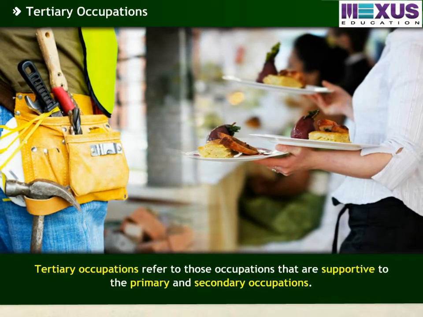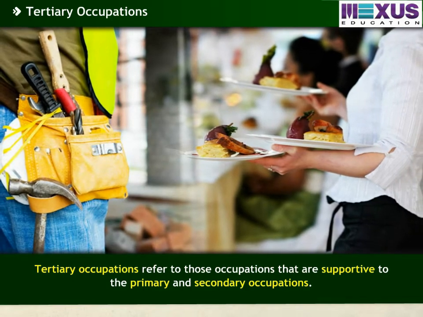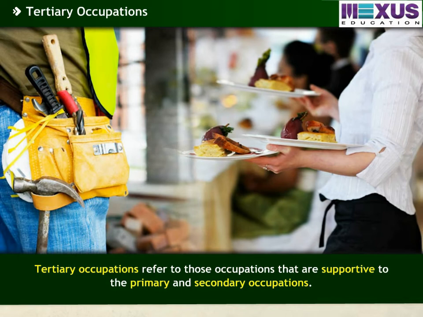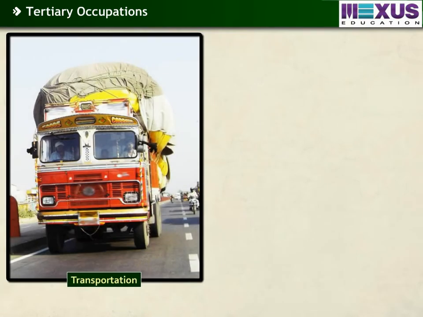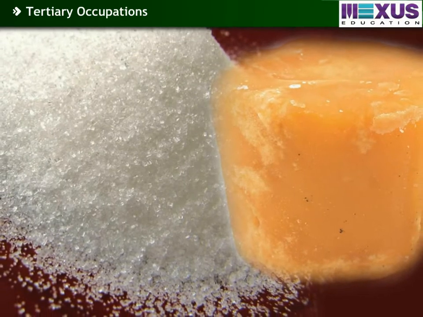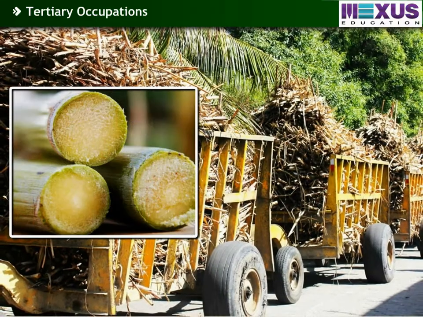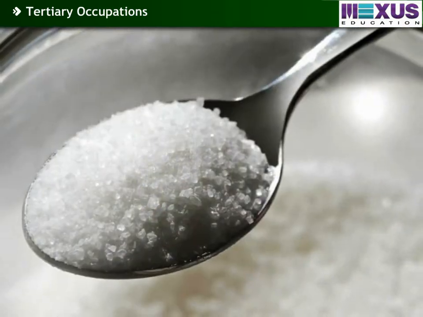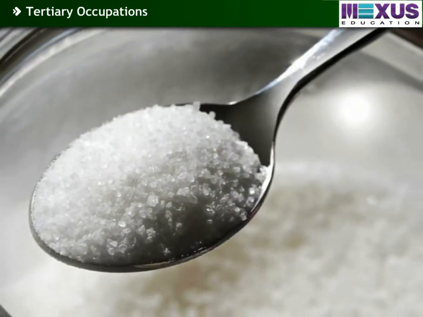Tertiary occupations refer to those occupations that are supportive to primary and secondary occupations. Activities such as transportation, banking, and finance fall under tertiary occupations. For example, to manufacture sugar or jaggery, sugarcane needs to be sent to the factory. If sugar is prepared, then it should be made available in markets and shops for sale.